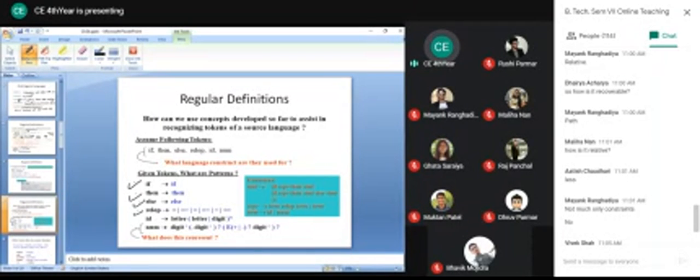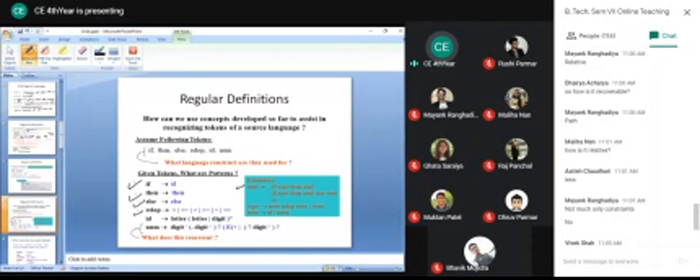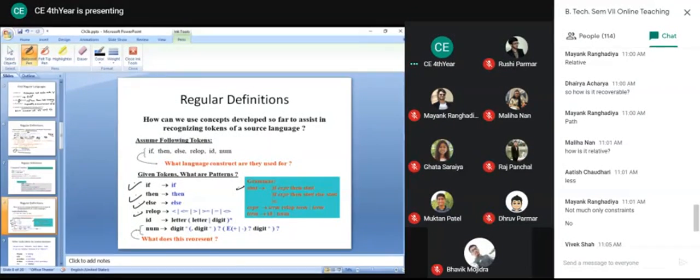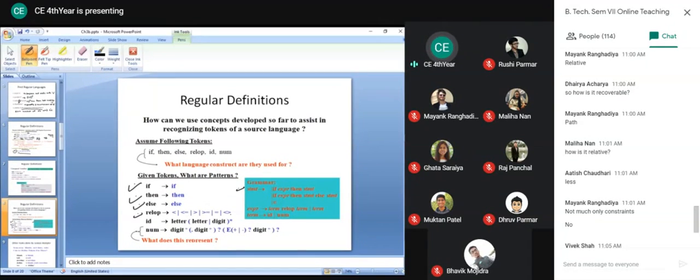Now for number we have used this. So basically we can say that for this kind of grammar statement, for if condition, if expression then statement, or if expression then statement else statement, we have the if keyword, then keyword. That's why we have mentioned over here else, then term, relational operator, term.